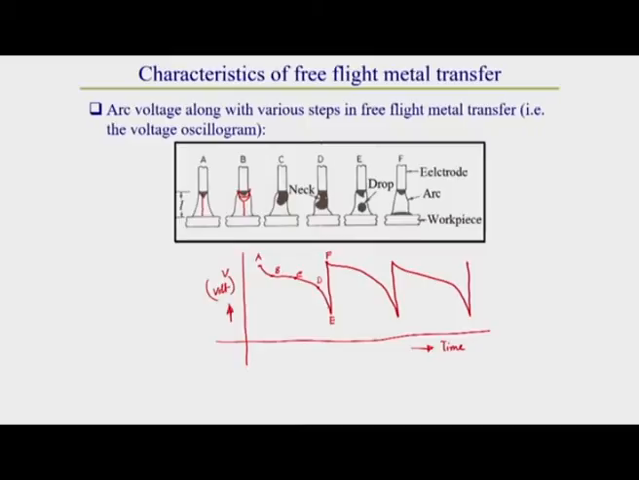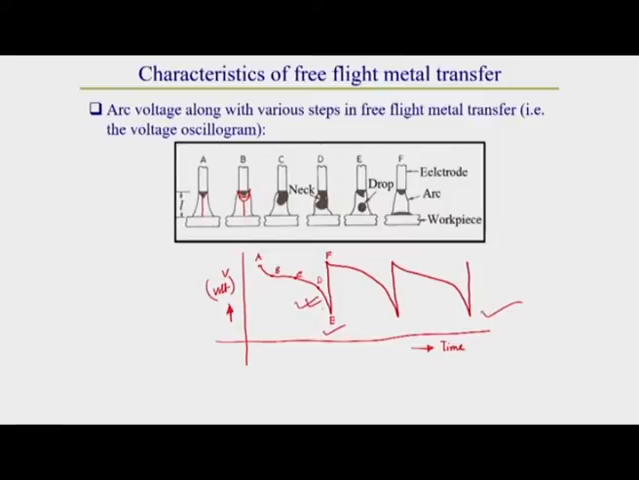Here we can observe how the voltage varies in case of drop transfer. These types of oscillatory sequences are observed within a microsecond range. If the drop transfer rate is 100 per second, then every 1 by 100 second we will get this type of oscillogram.